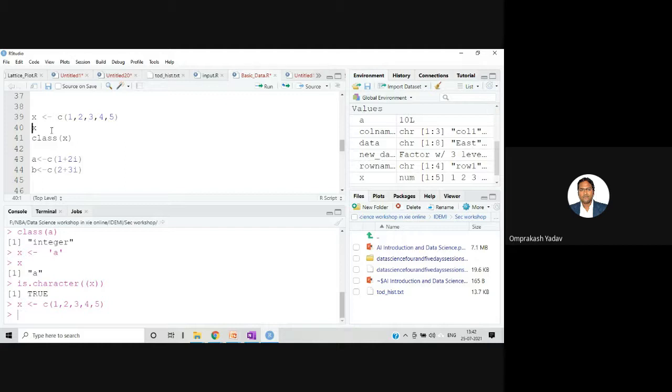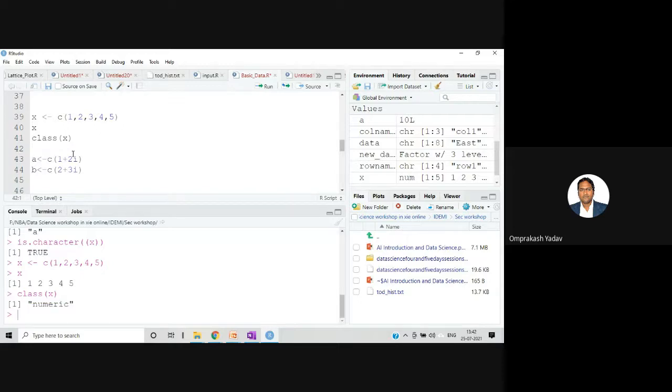Let's print the value of X. It's displaying 1, 2, 3, 4, 5. So basically I wanted to store a collection of that particular data elements. Now let's check the class of X. So class of X is what? Numeric data. Okay, numeric data.